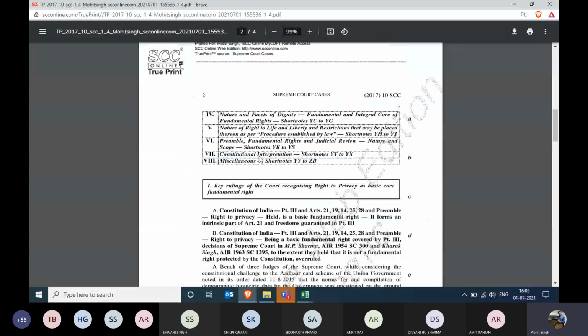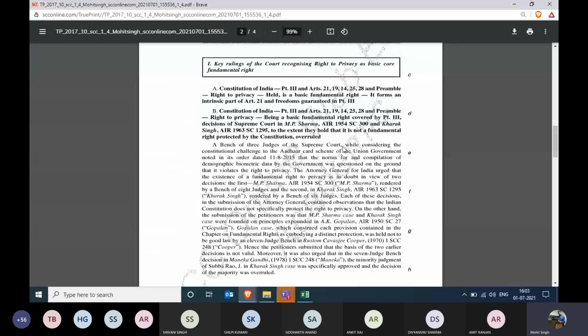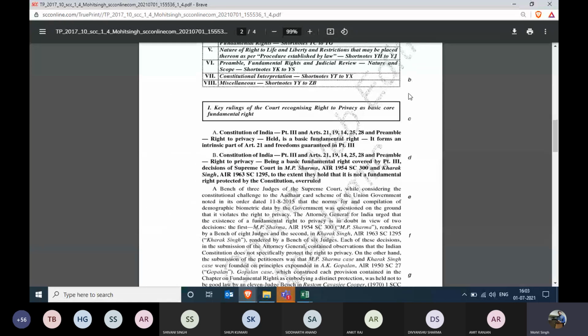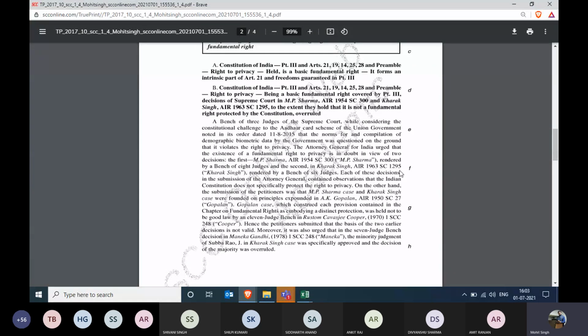Right? Now, there is this ABCD going on the left hand side, and sometimes it is going on the right hand side. Right? What are these? Now, students, these are placitums. Right? This is an international practice through which you can help the court. Now, how can you help the court?